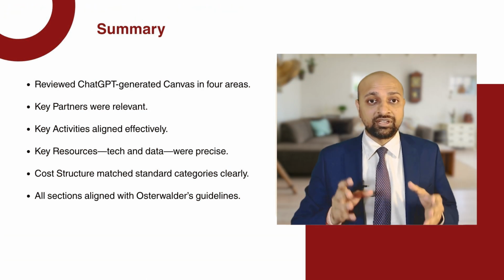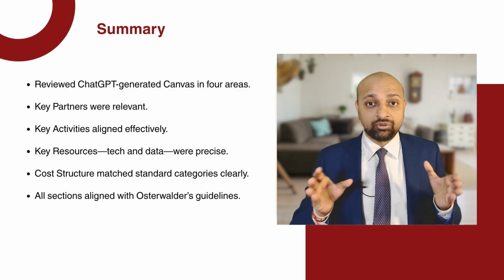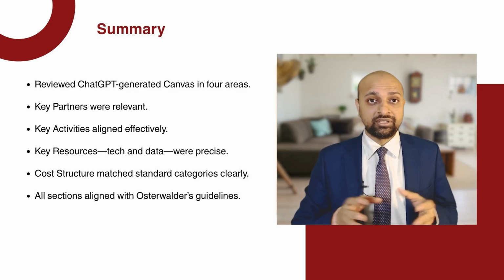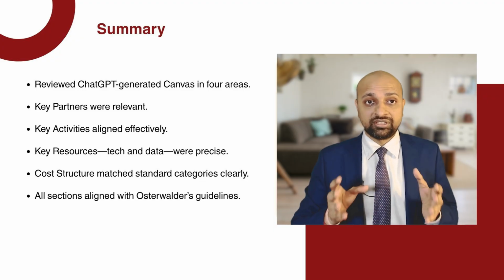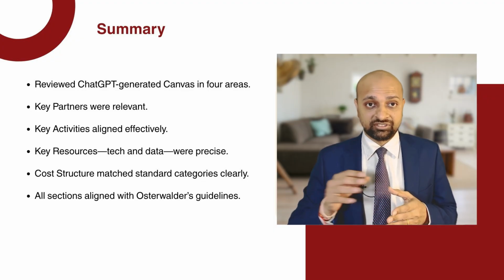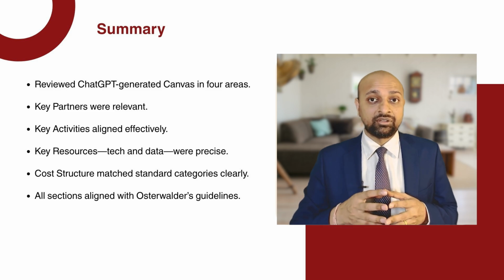In summary, we reviewed the ChatGPT generated canvas across 4 areas. Key partners were relevant, key activities aligned well, key resources like tech and data were spot on, and cost structure matched standard categories. Each section aligned with Osterwalder's guidelines.